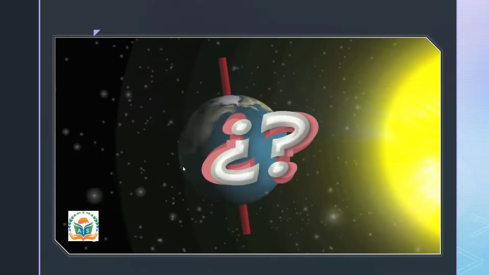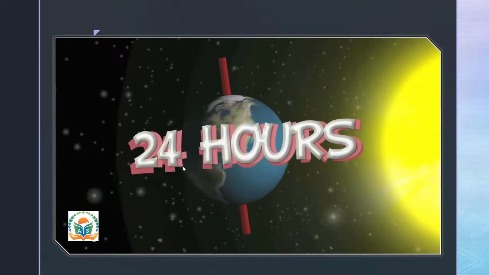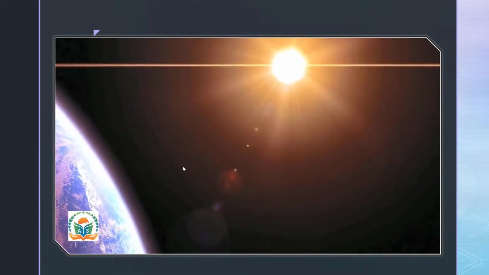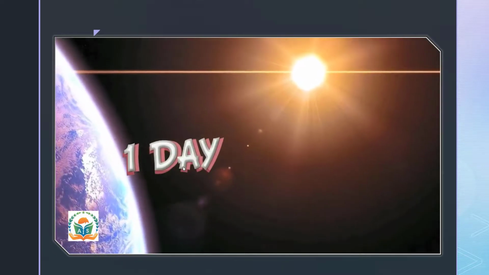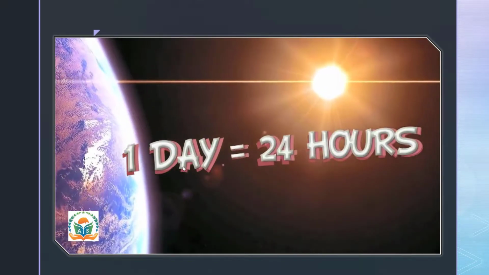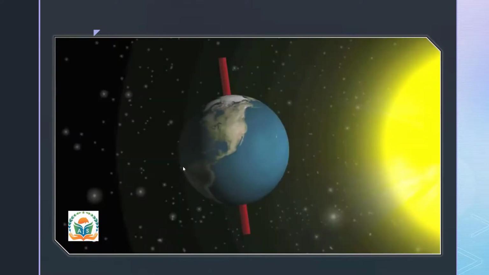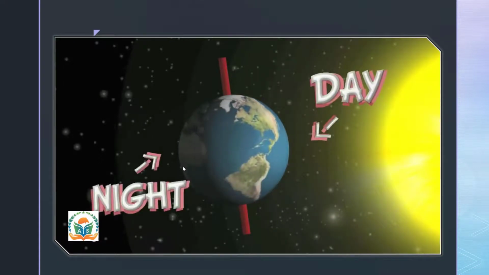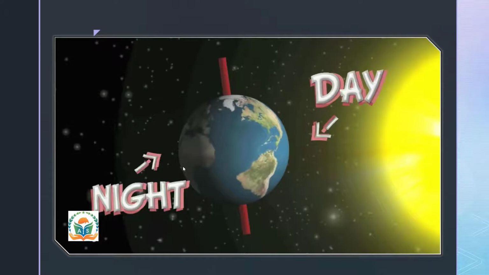Do you know how long it takes to make a complete turn? It takes 24 hours to make one rotation. Think about it for a second. One day, day and night together, lasts 24 hours too. So the movement of rotation causes day and night. Now this is how day and night change.